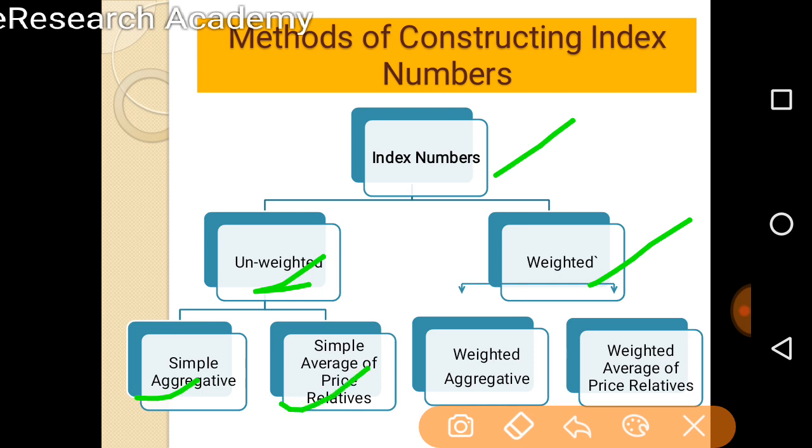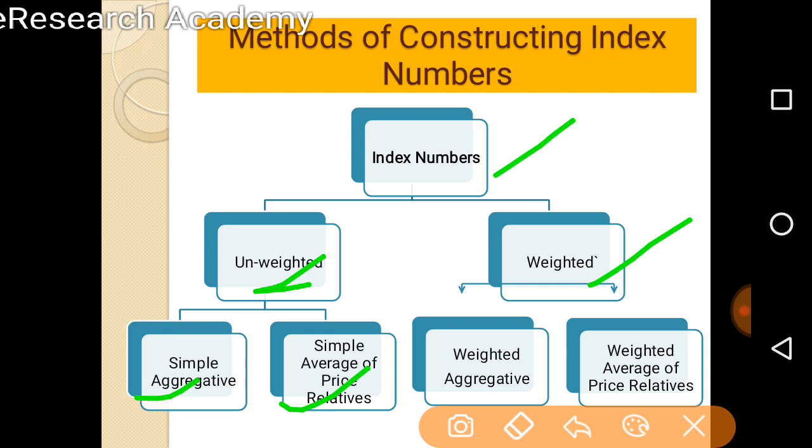Under the simple aggregative method, we add all the given values of a particular year and compare with other years. Basically, we compare the prices of the current year with the prices of the previous year or base year. We sum all the values of the current year and compare with the sum of all the values of the previous year, and then find the index number.